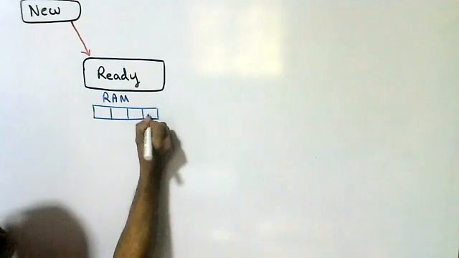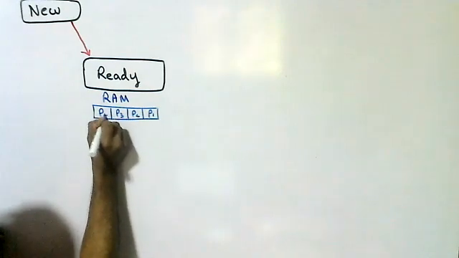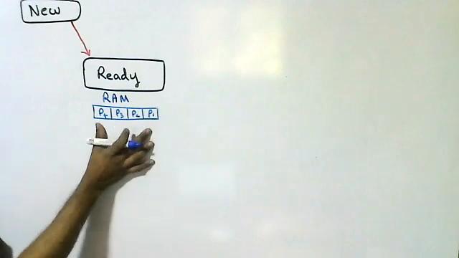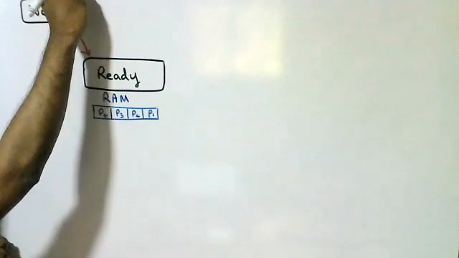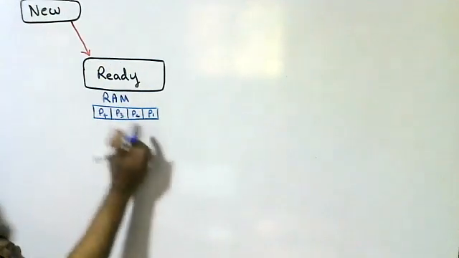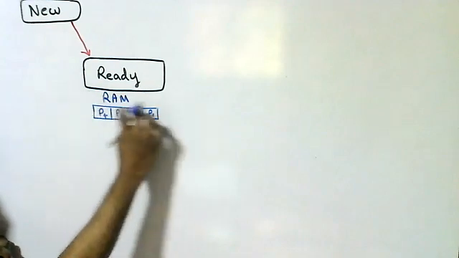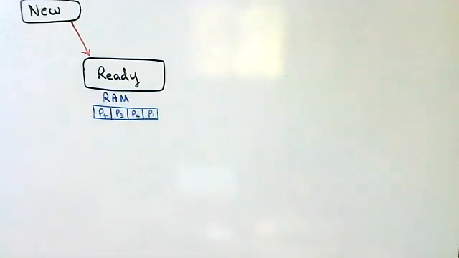I'll take only 4: P1, P2, P3, P4. So these processes are waiting. These processes come from the new state. Whenever a program starts, it becomes a process, then it goes to the ready state. So all the processes wait in the ready queue, actually in RAM, main memory,